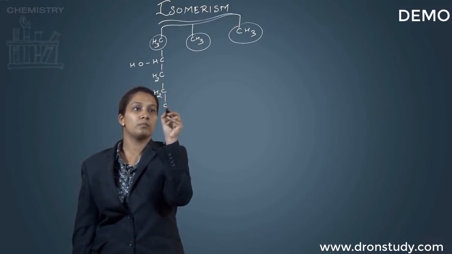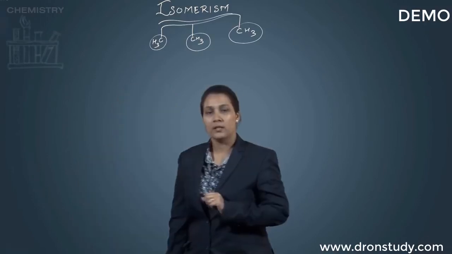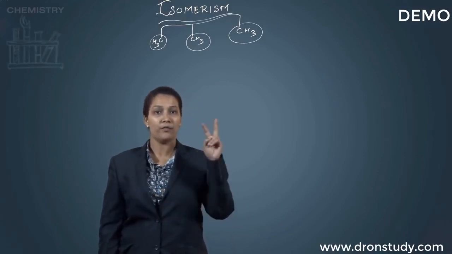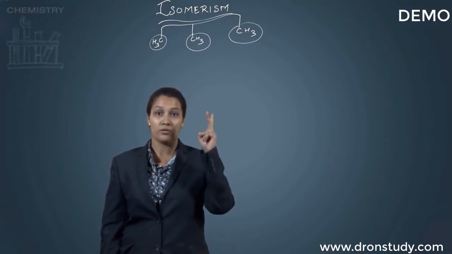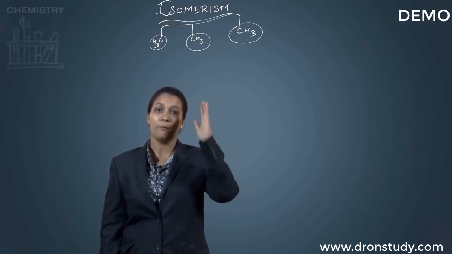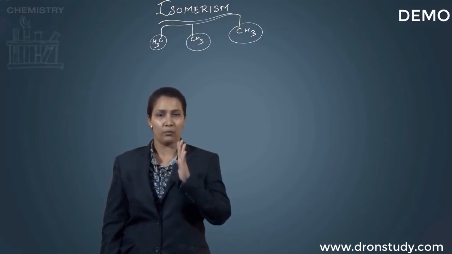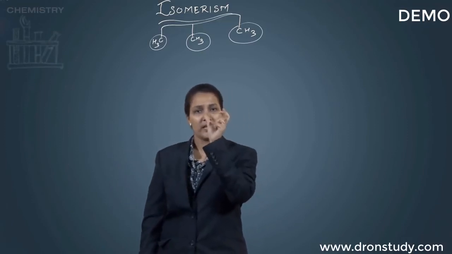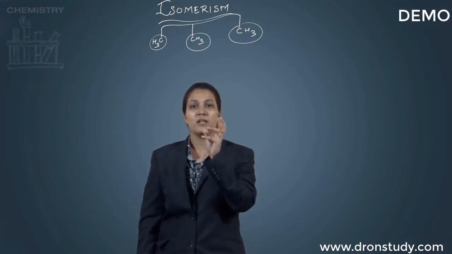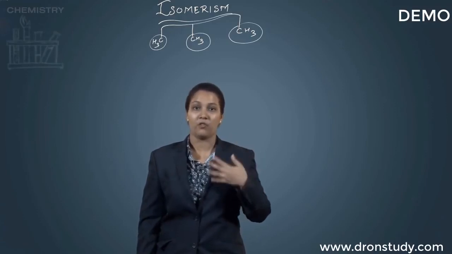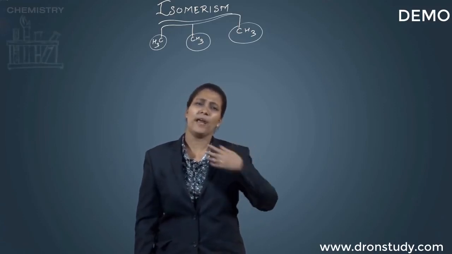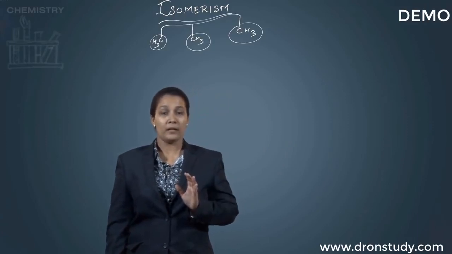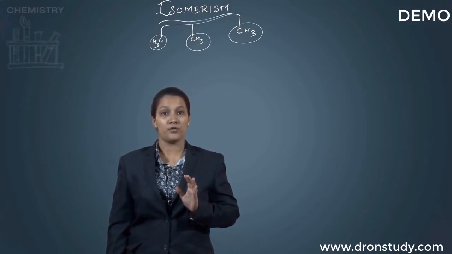This comes down to the main term, that is isomers. Isomers are defined as molecules, either two same molecules or two different molecules, wherein their molecular formula will be the same. What do you mean by molecular formula? The exact condensed formula which gives us the number of carbon atoms, number of hydrogen atoms and number of any kind of heteroatom present in a particular structure. But they will be having different structural formulas.